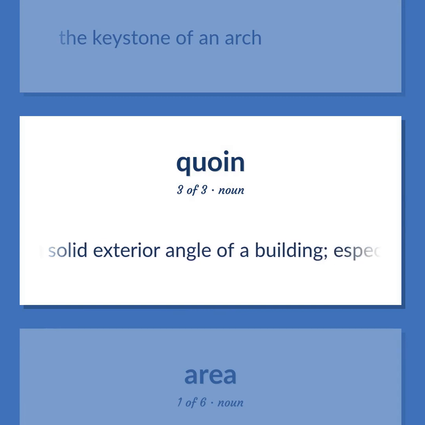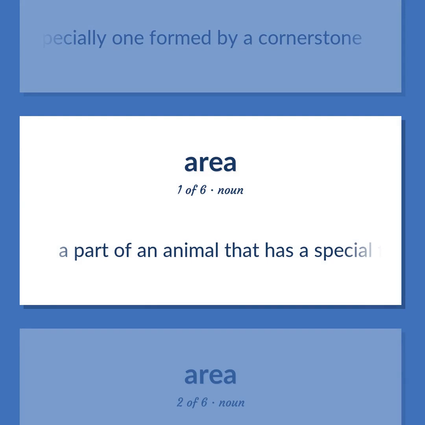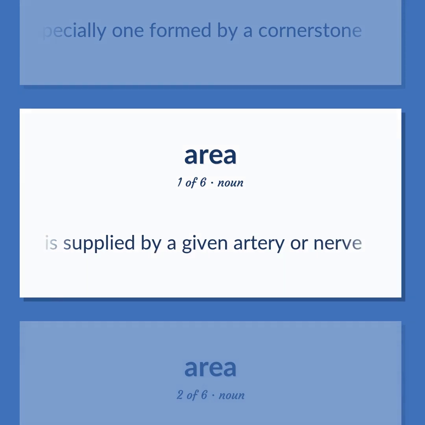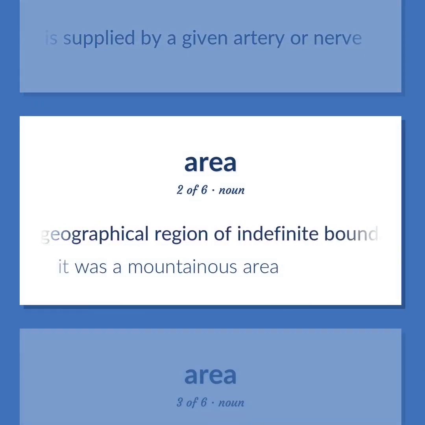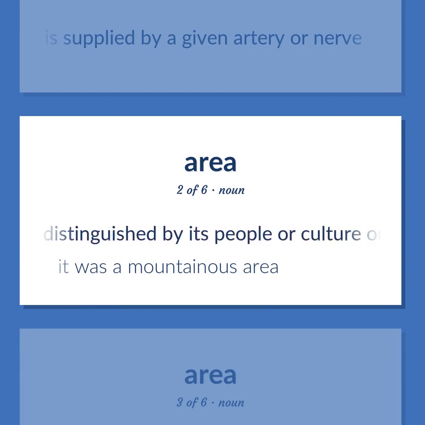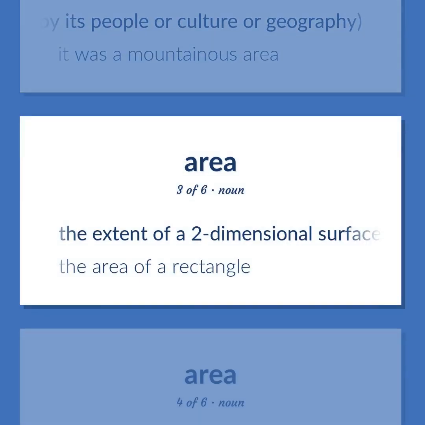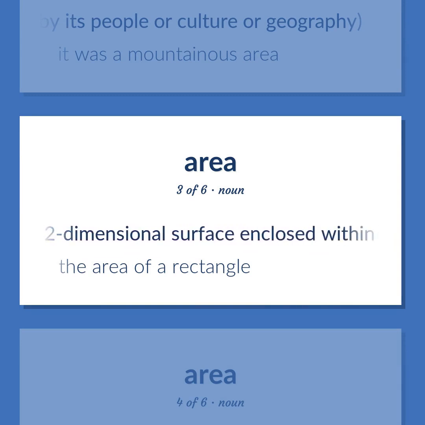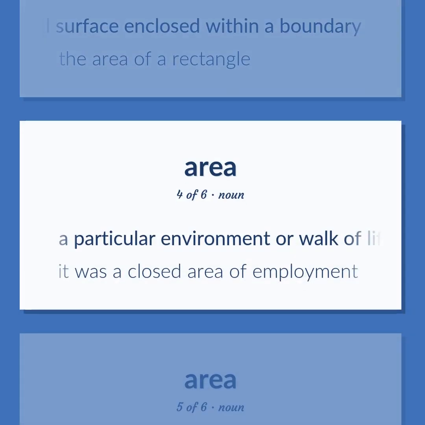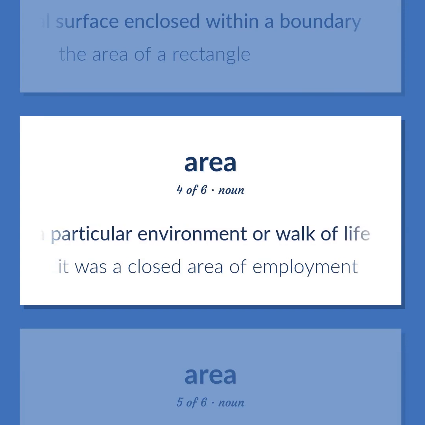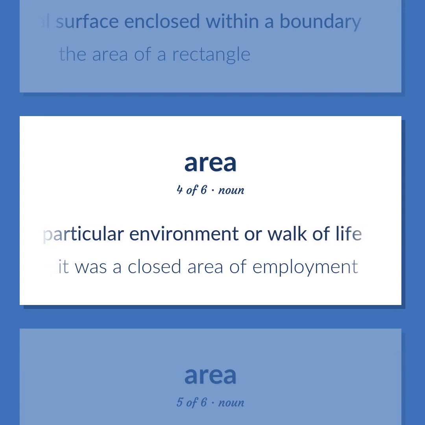Architecture. Solid exterior angle of a building, especially one formed by a cornerstone. A part of an animal that has a special function or is supplied by a given artery or nerve. A particular geographical region of indefinite boundary, usually serving some special purpose or distinguished by its people or culture or geography. It was a mountainous area. The extent of a two-dimensional surface enclosed within a boundary. The area of a rectangle. A particular environment or walk of life. It was a closed area of employment.